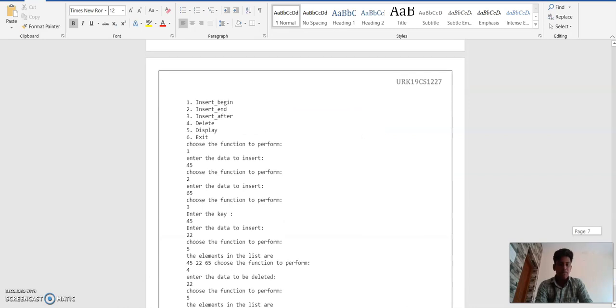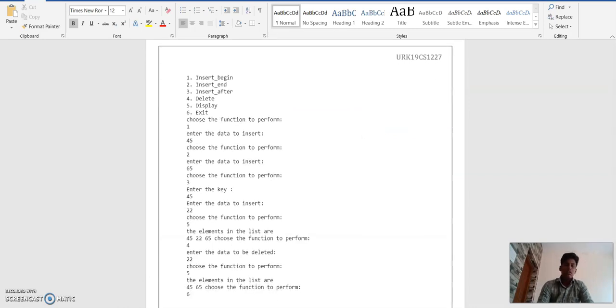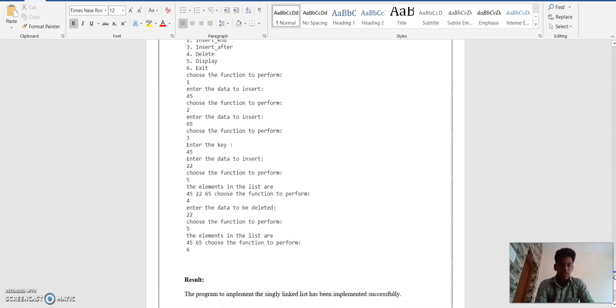Output will be insert begin, insert end, insert after, delete, display, exit. Choose the function to perform. Whether the user gives 1 as an input, enter the data to insert, giving 45. Choose the function to perform 2, enter the data to insert 65. Then 3, 45, enter the data. Function to perform 3, enter the key and enter the data to insert 22.